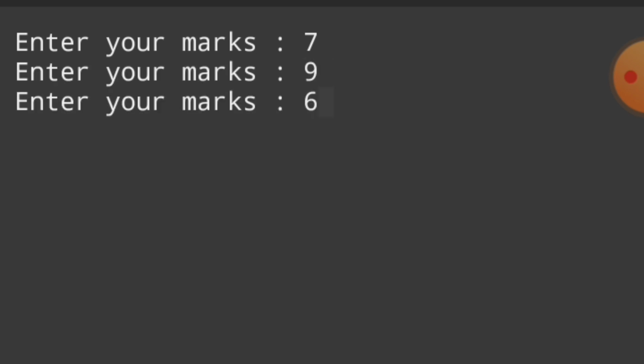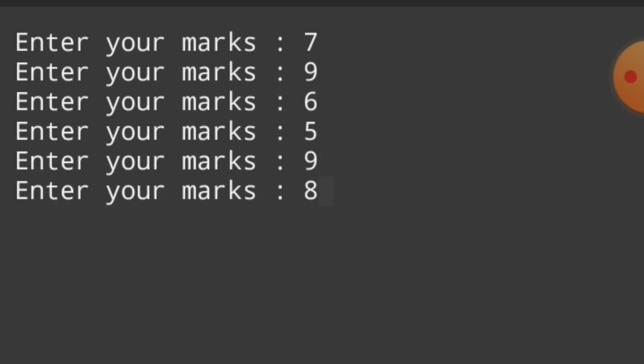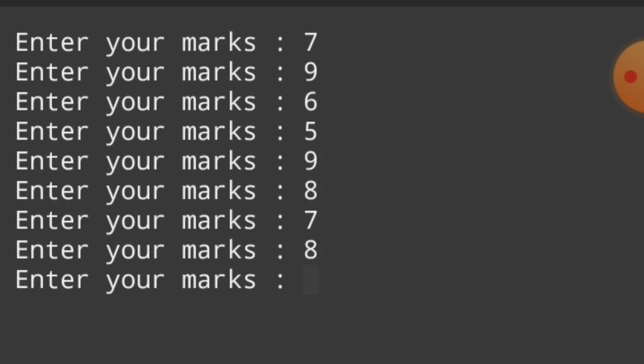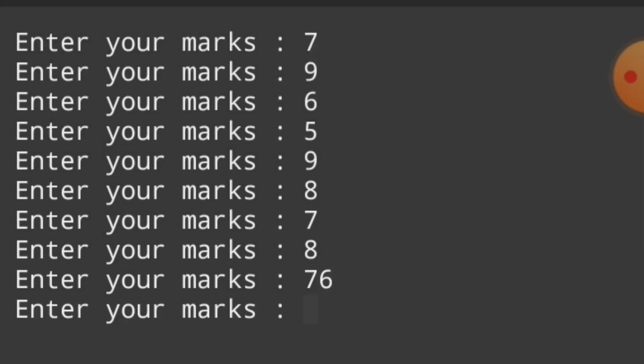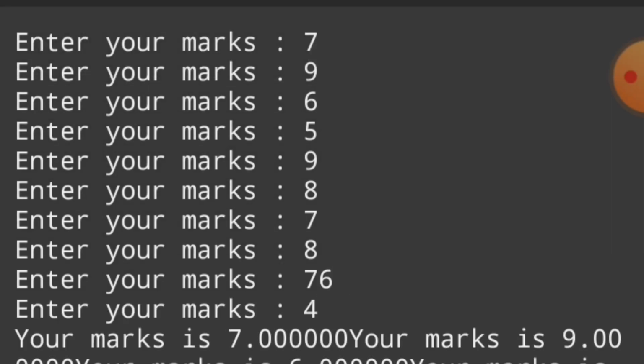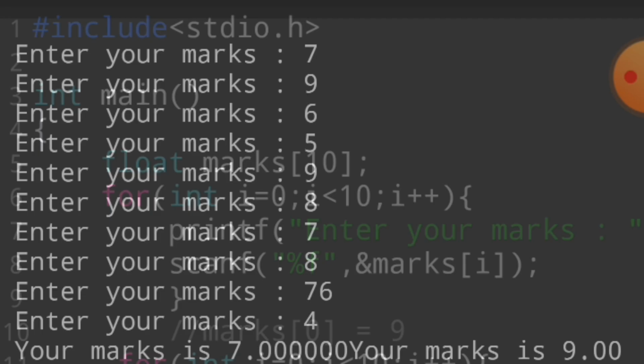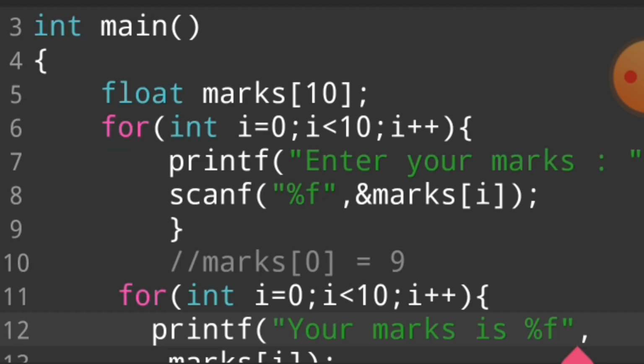When I run this program, see guys what happens. This program says enter your marks, for example I say 7. Again this program says enter your marks, 9. This loop is working 10 times. So sorry guys, 10, this loop is working 10 times. So your marks is 7, your marks is 9, your marks is 6, your marks is 5 is printed. I want to use \n for a new line for better presentation.